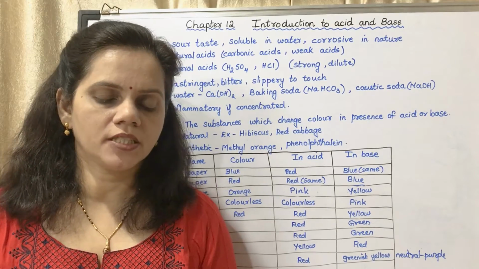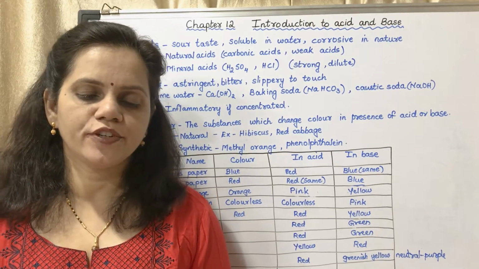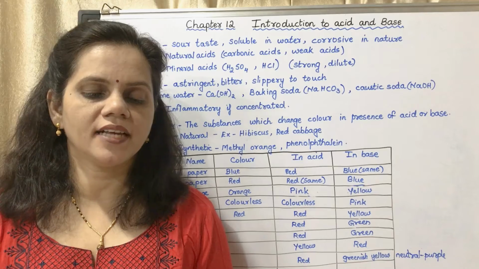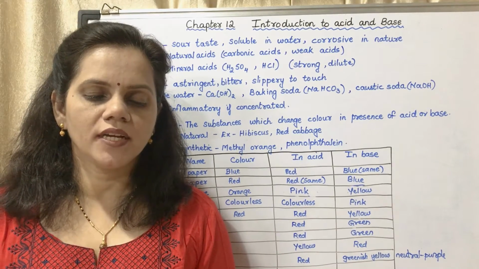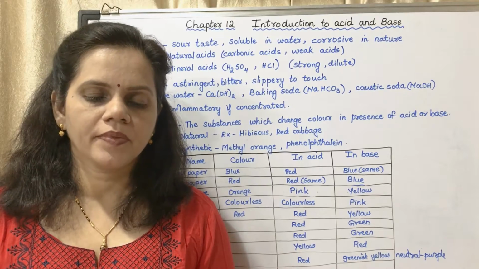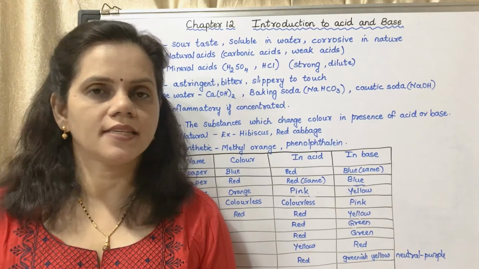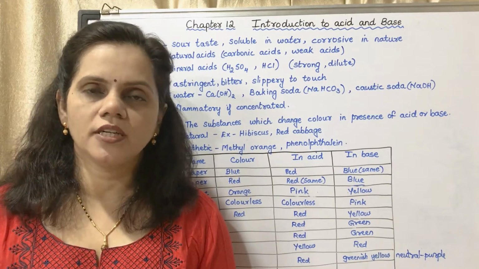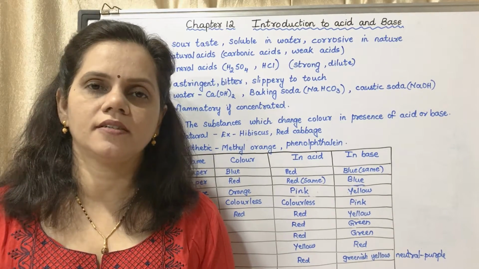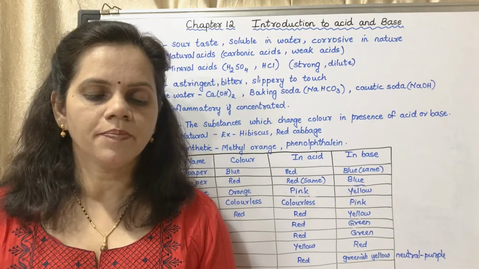First, some questions. We consume many food items in our daily life, for example lemon, tamarind, tomato, sugar, vinegar, salt, etc. Do all items taste similar? No. Write the taste of lemon, sugar, and the different substances given.